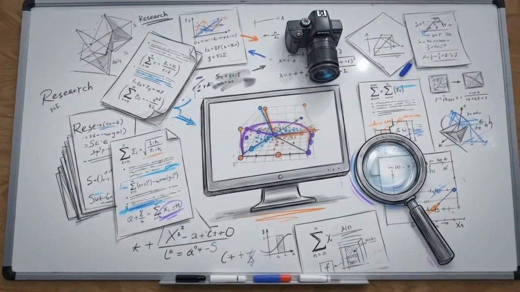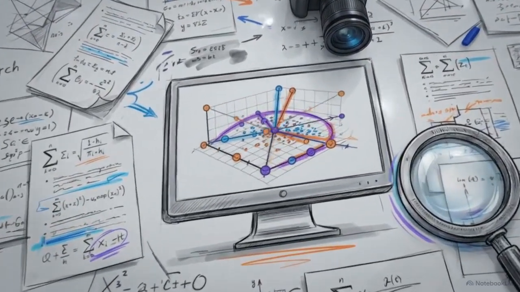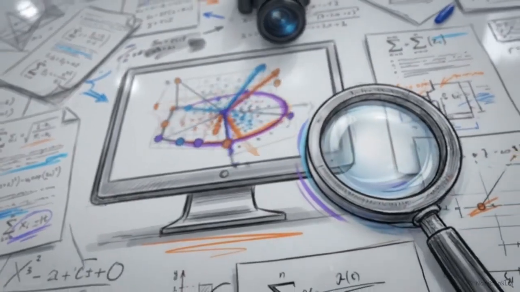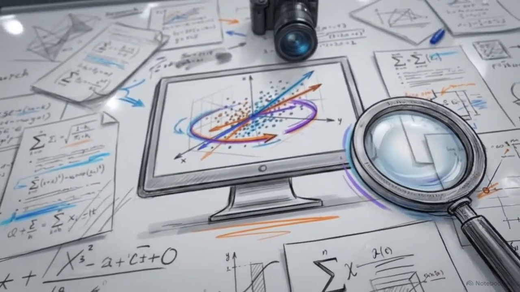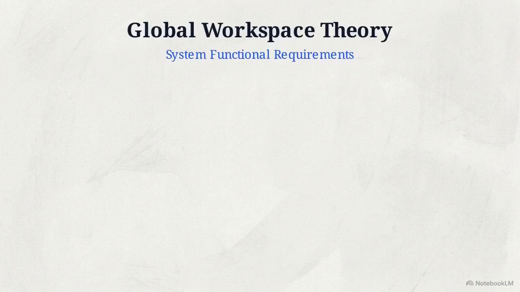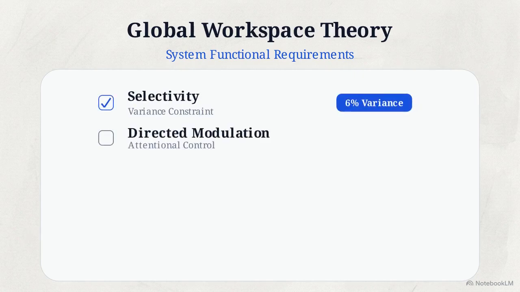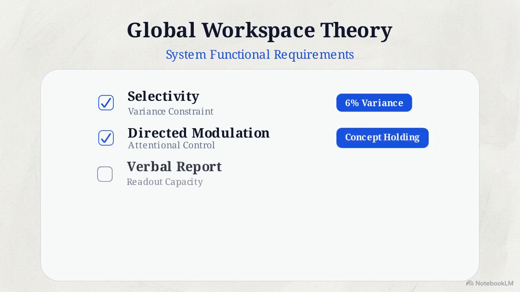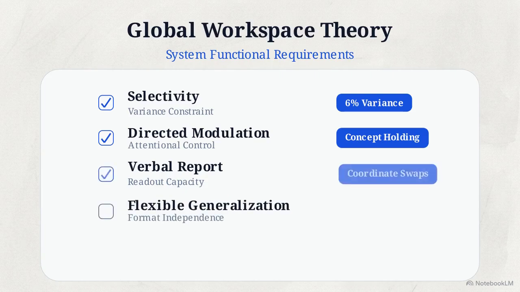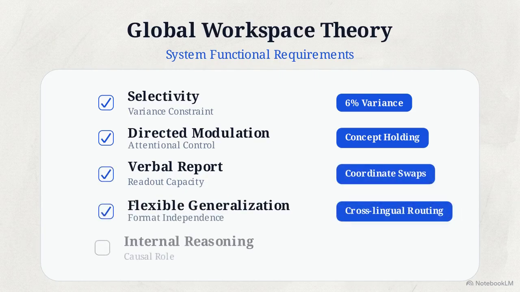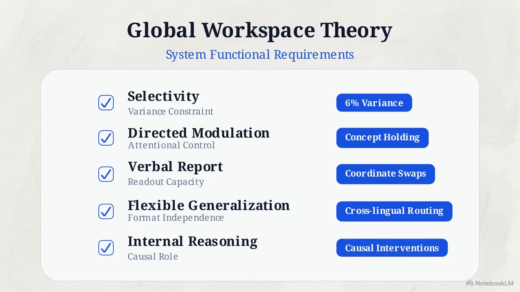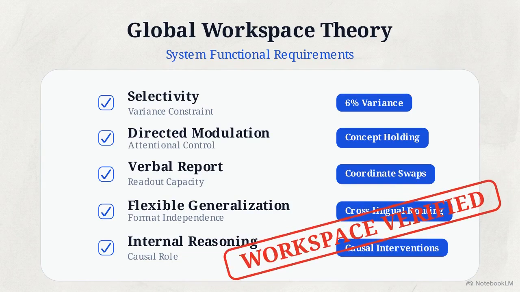The math holds up. The final step is evaluating how this neural architecture aligns with the strict criteria established by cognitive science. Global workspace theory demands 5 functional properties to classify a system as possessing a true workspace. We know it's selective, operating on just 6% of the variance. And tests show we can instruct the model to hold concepts in mind, proving directed modulation. The coordinate swaps and the cross-lingual routing prove the representations are reportable, flexible, and explicitly govern internal reasoning.